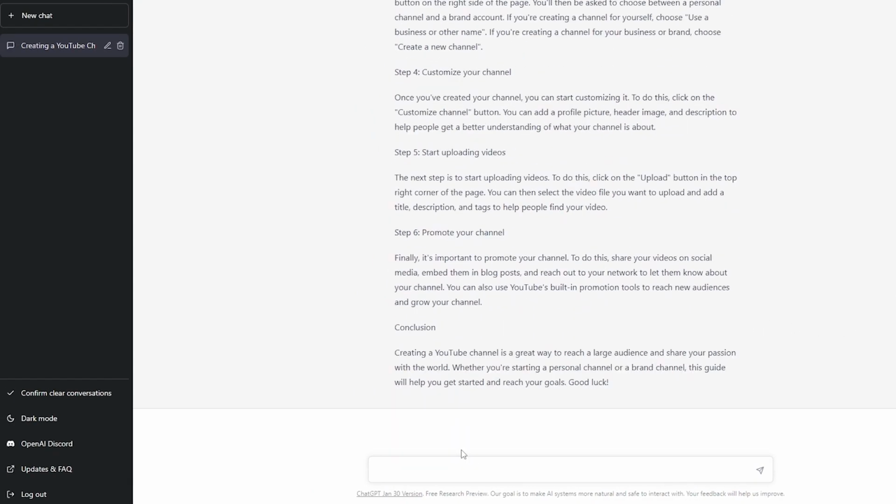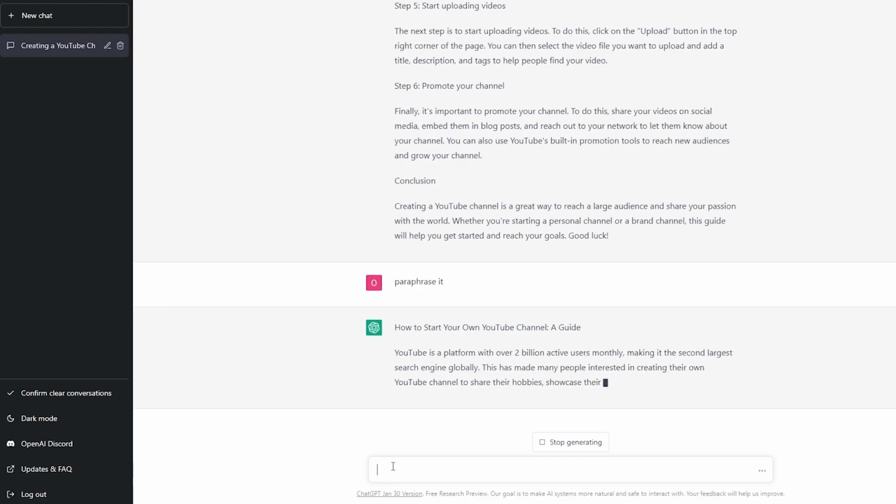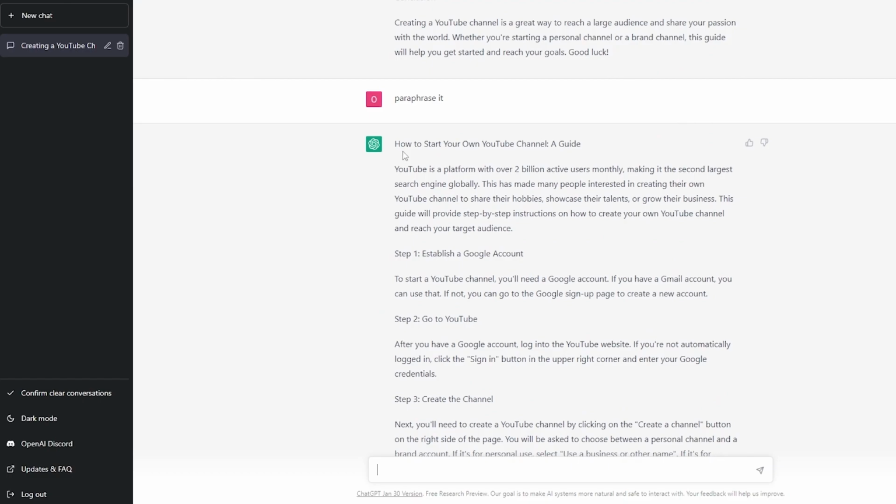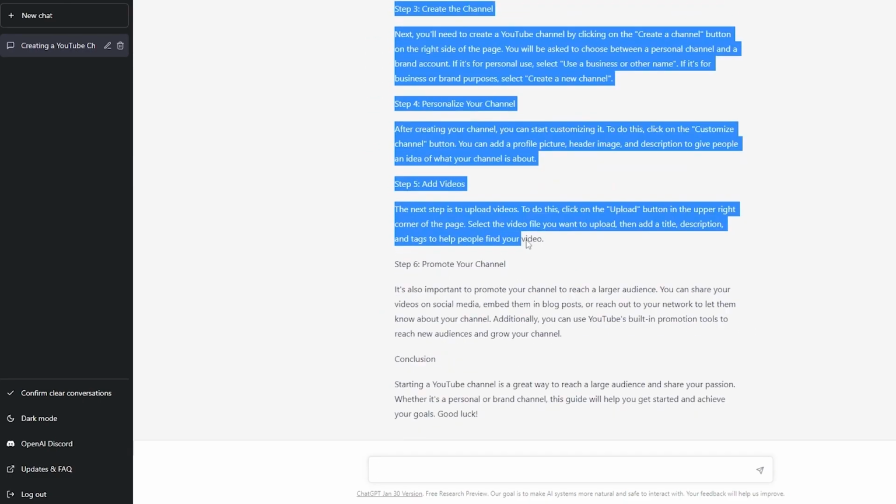Now, what we can do to avoid this is maybe we can say rewrite it or paraphrase it so that maybe it will be different. So let's try it. Let's say paraphrase it. Now it's going to paraphrase all of that in its own way. Okay, now it's rewritten it. Now let's see if it actually works.